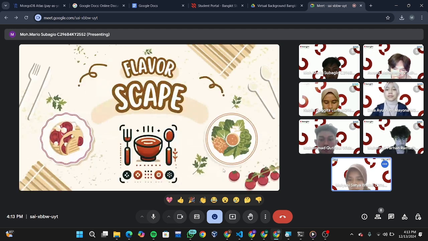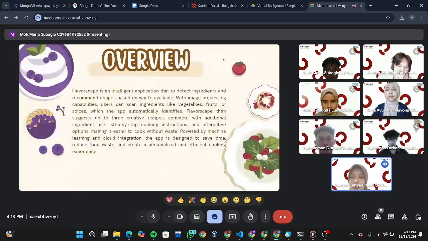Okay, we'll also be presenting during this session about Flowerscape. Next, let's move on to the overview of Flowerscape.